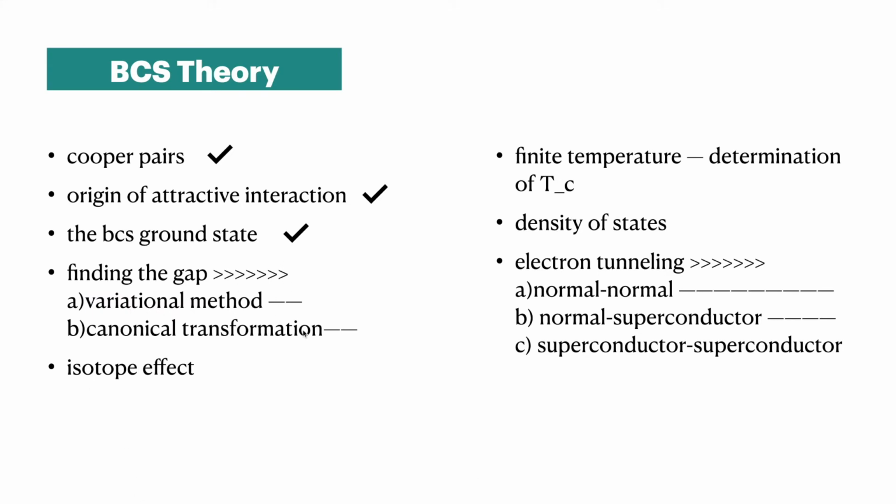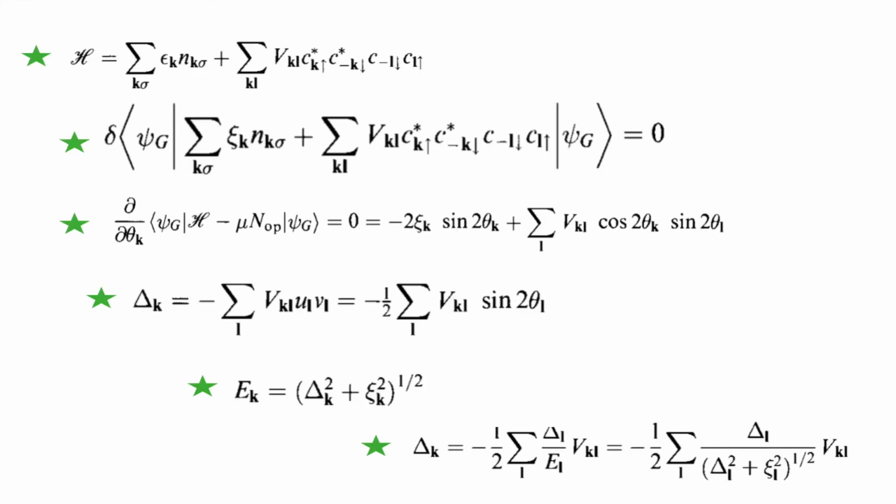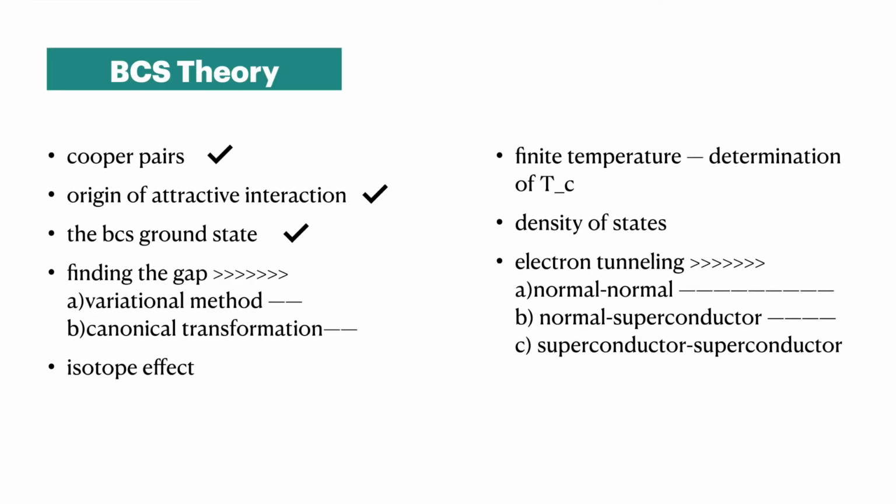So these are the two methods by which we can find the superconducting gap. First I will discuss the variational method. Actually, this variational method was originally done by BCS, and in modern research we are actually doing the canonical transformation, this second method.